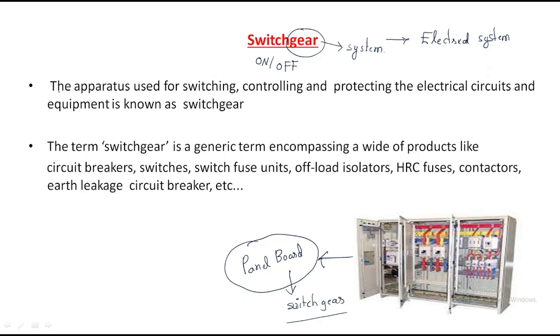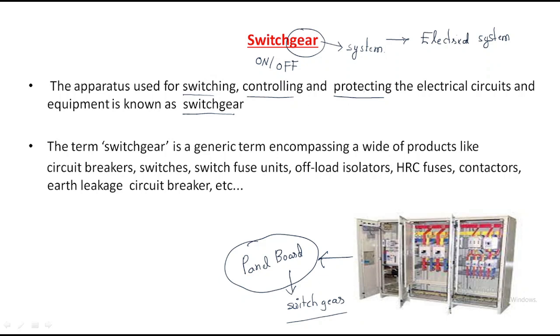Look at the technical definition: the apparatus used for switching, controlling and protecting the electrical circuits and equipment is known as the switchgear. What is its purpose? Switching means on or off. In order to switch the power on or off, we can do it from the switchgear. Controlling means if you want to control power, that is, to turn off the power at a particular point, we use it here.